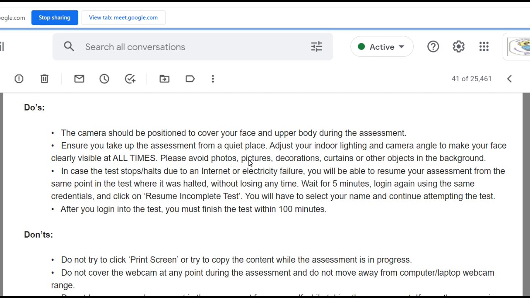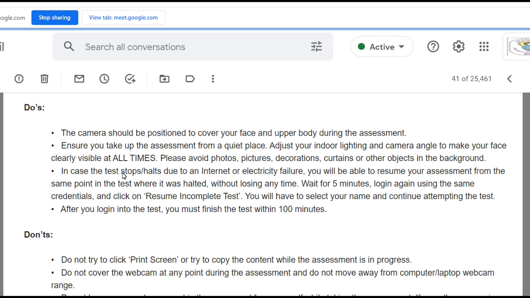Please avoid photos, pictures, decoration, curtains, or other objects in the background. This is because if the background is moving or changing, that will also be considered by a machine, through artificial intelligence, that you have been shifting yourself to another location. That is also not a good practice, and you might be out of the test.